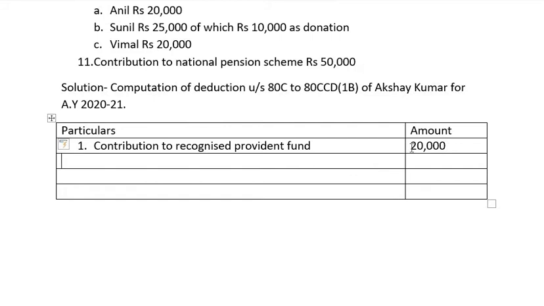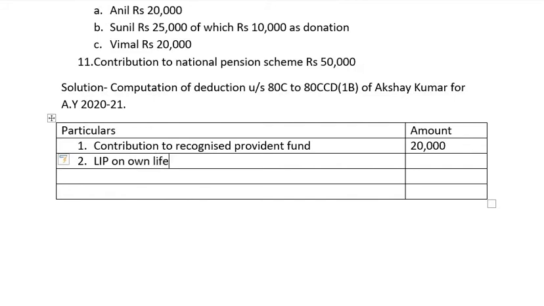Coming to next. Now we have to see if any life insurance policy is taken. Yes, a life insurance policy is taken by the assessee. So we have to take the life insurance policy taken on own life and then on the life of the wife. So second one, life insurance policy on own life.